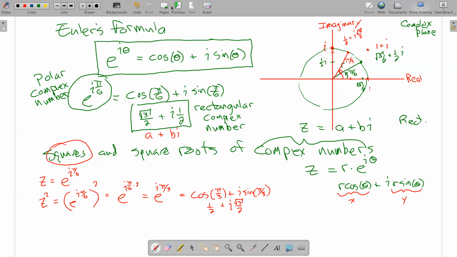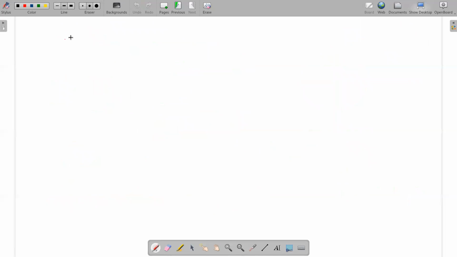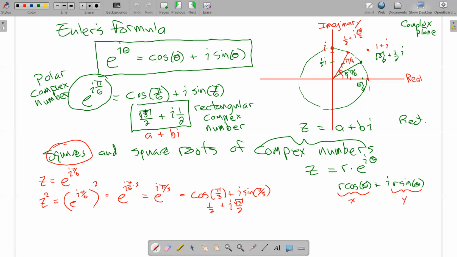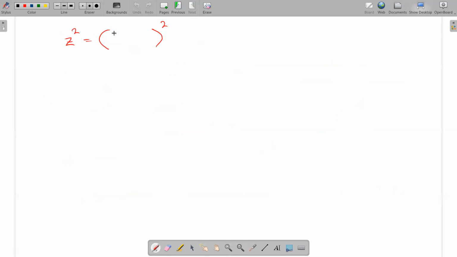The other way to square z here is to square its rectangular version. And its rectangular version is the square root of 3 over 2 plus i times 1/2. And my claim is if we square that, we're going to get this red number down there. Let's see, square root of 3 over 2 plus i times 1/2. Squaring means multiply it by itself. No shortcut for that. You can't drop the square in there. It doesn't work. Square root of 3 over 2 plus i times 1/2, or i over 2, or 1/2 i, however you want to call it.